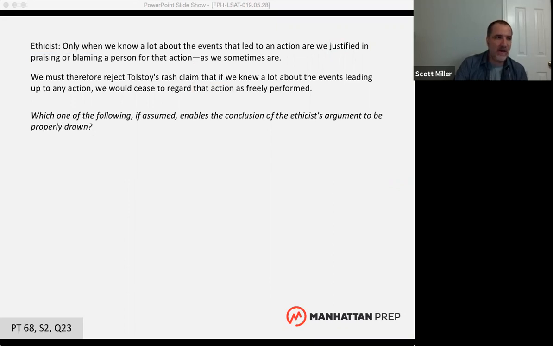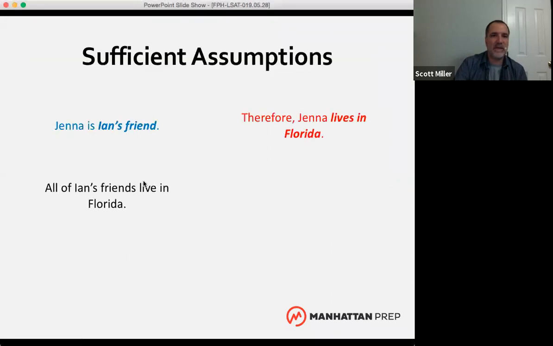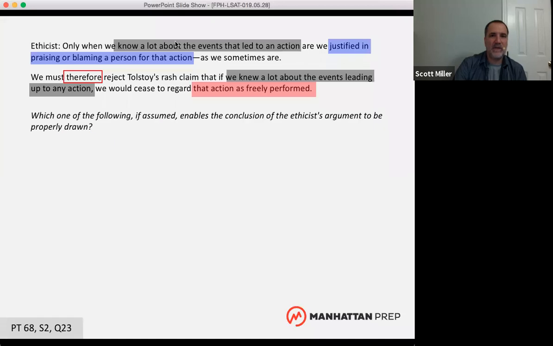So just like in my previous little silly example, we're looking for the thing that connects Ian's friend with living in Florida. So for this question, we are looking for the answer choice that connects justified in praising or blaming with action freely performed.